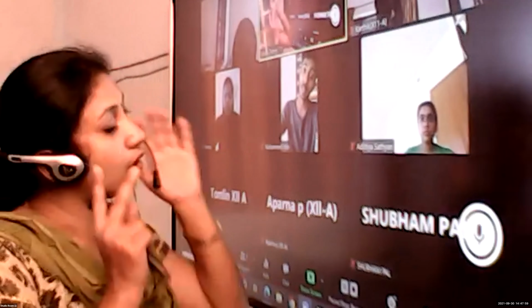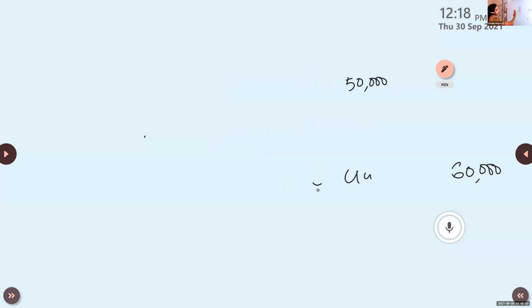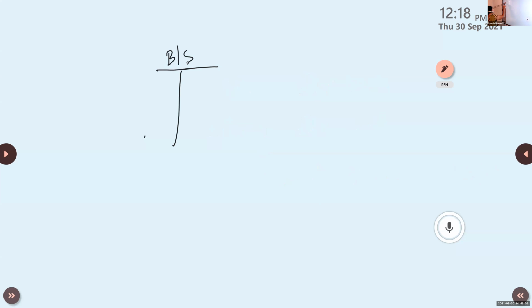Okay, so again, let's say investment fluctuation reserve in the balance sheet is rupees 50,000. Here we have the balance sheet and there is investment fluctuation reserve 50,000. And here we have 4 cases. The accounting treatment, we have 4 cases.